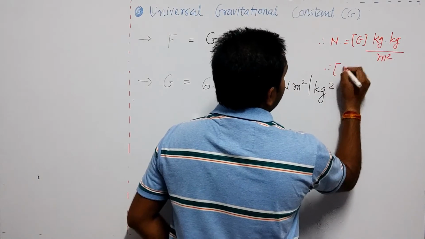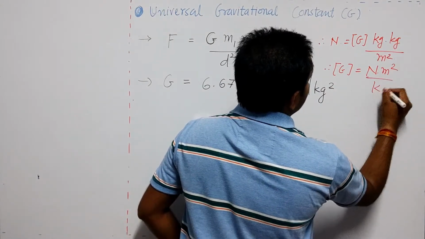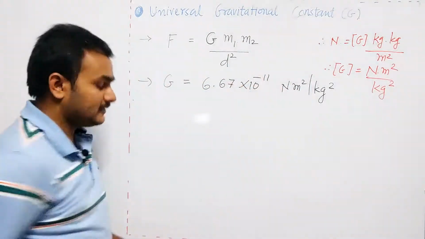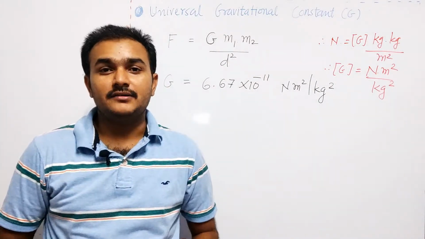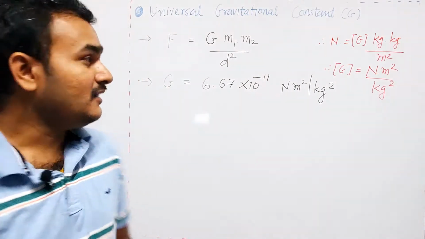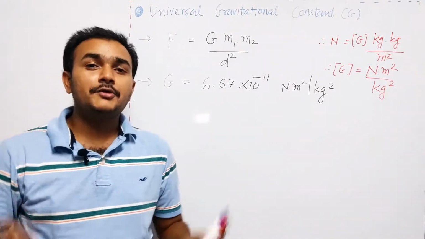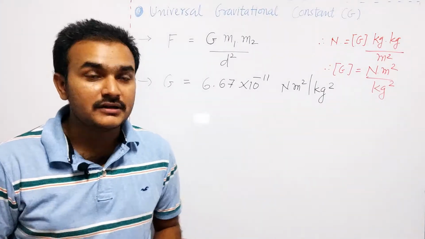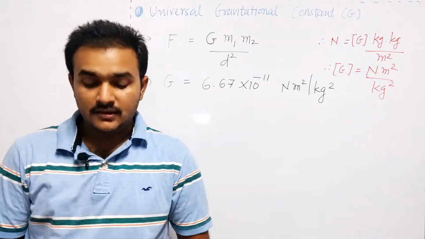So the unit of G is Newton into meter square per kg square. So you can derive the unit of G like this. Now why is it called the universal gravitational constant? Because the value of capital G is not going to change at any position or any place in the entire universe. That's why it is called the universal gravitational constant.